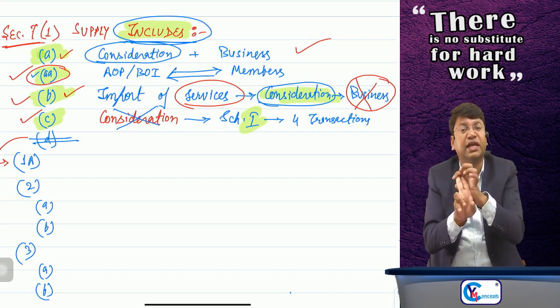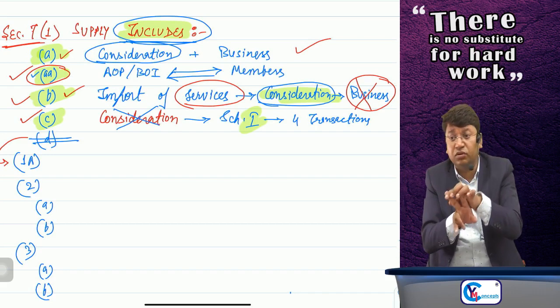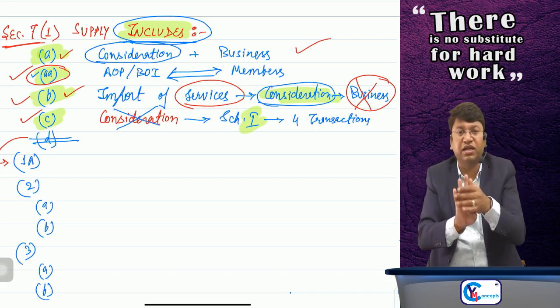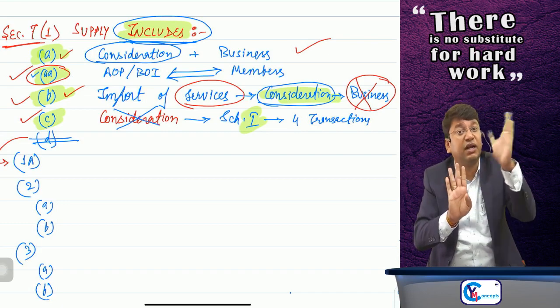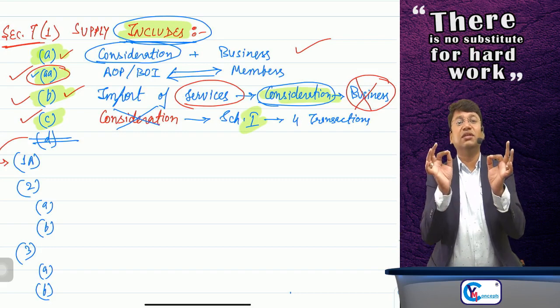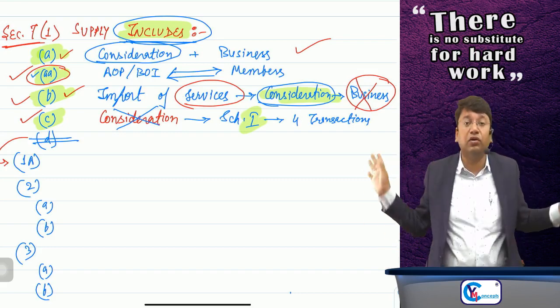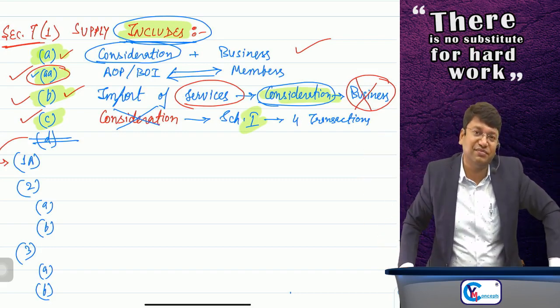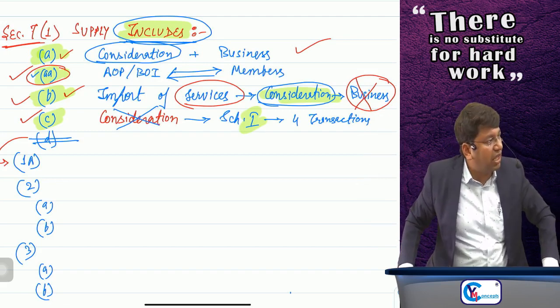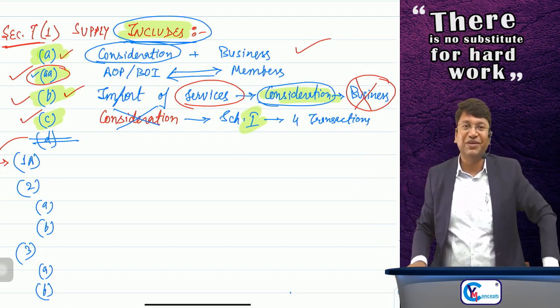No, it is not there. Second, between related person or distinct person. No, it is not there. Third, between principal to agent or agent to principal. No, it is not there. Fourth, import of service from related person or distinct establishment. No, it is not there. So it is not covered at all in the term supply. It is not supply at all. No GST will be charged. This is how you have to define whether any particular transaction is supply or not. I hope you are getting the point.